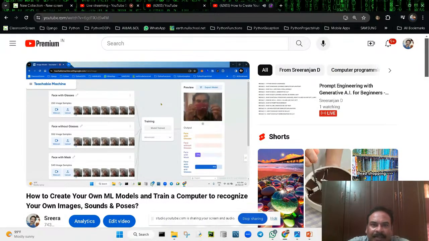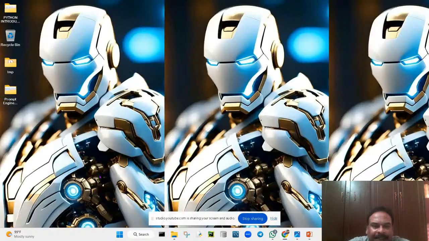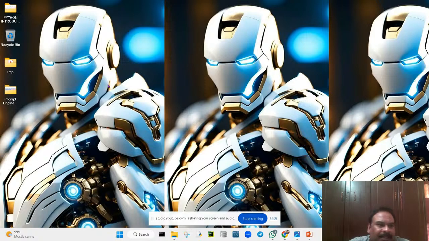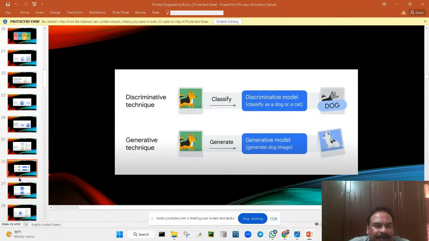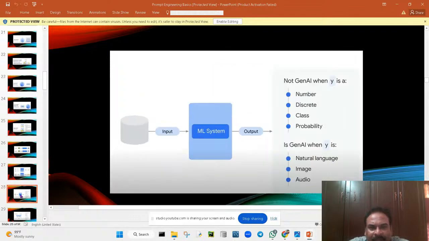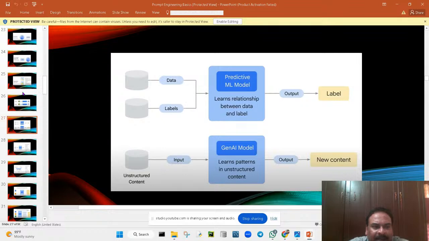Okay, so many things are there we need to discuss in this particular course. So I'll be training you all these things. Okay, so I'm going to give you training in all these things. All the concepts will be covered in this. Okay, so next up, you can see here, so that is generated. So prediction, so you can see the predicted model output, new content will be created, unstructured content input, and you will understand all these things. Okay, so I'm going to explain all these things to you in our course. How in depth it will be, everything will be in depth.